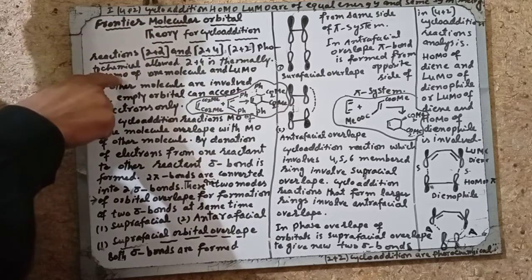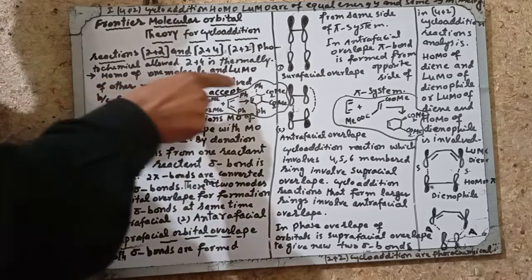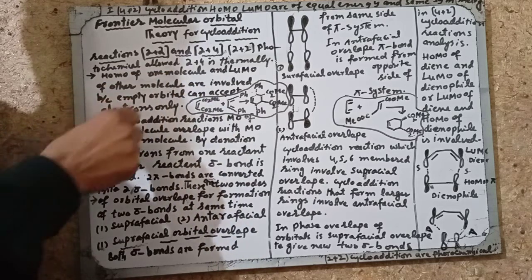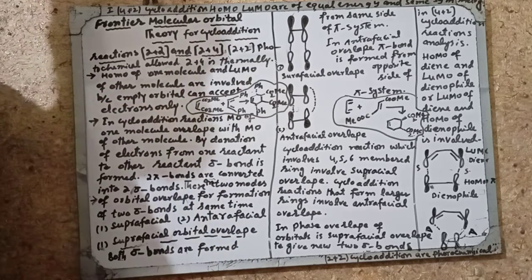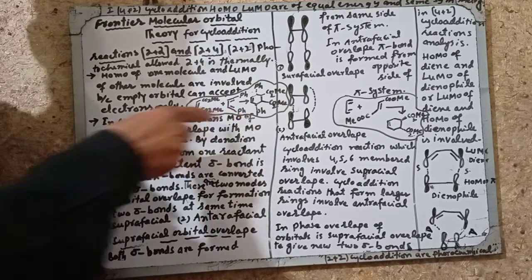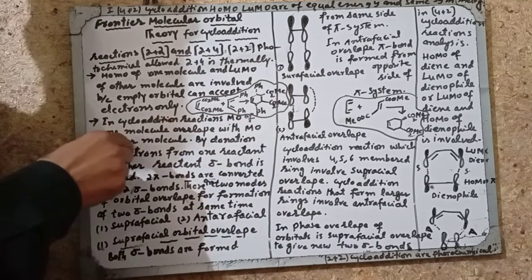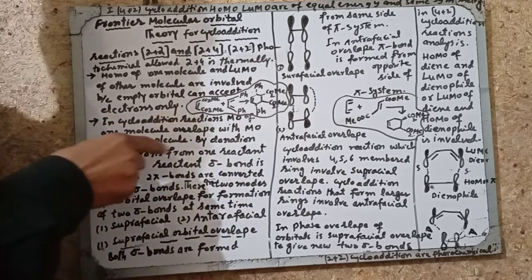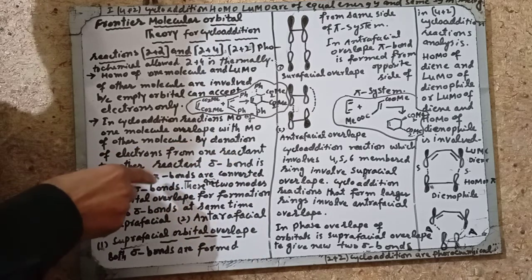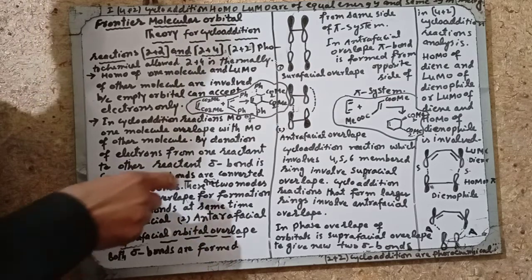Frontier molecular orbital theory states that the HOMO of any one molecule and the LUMO of the other molecule are involved during cycloaddition reactions, because an empty orbital can accept electrons only. In cycloaddition reactions, the highest occupied molecular orbital of one molecule overlaps with the lowest unoccupied molecular orbital of the other molecule. By donation of electrons from one reactant to the other, a sigma bond is formed. Two pi bonds are converted into two sigma bonds during the cycloaddition reactions.